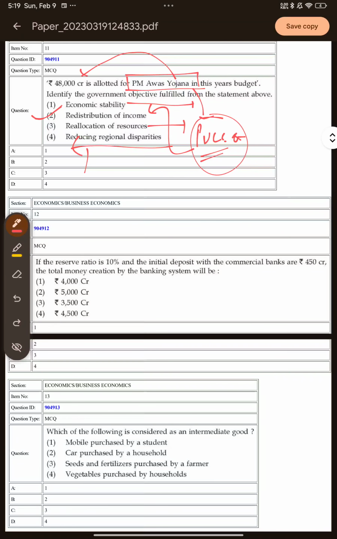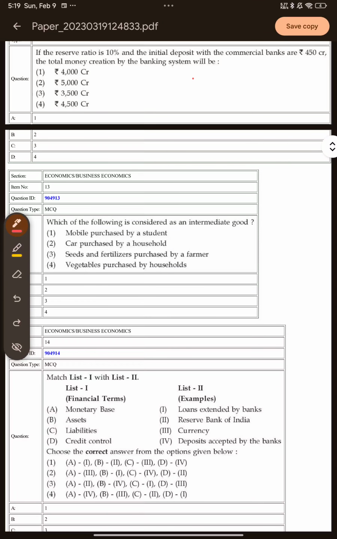It says that you have been given the reserve ratio, which is equal to 10%, and the initial deposit with the commercial bank is given at rupees 450 crore. The total money creation by the banking system will be, so we know the formula. So when we deposit money in the bank, the bank uses that money to give loans. So with a given amount of money, the bank can give multiple amounts of loans, loans of multiple value from the initial value.